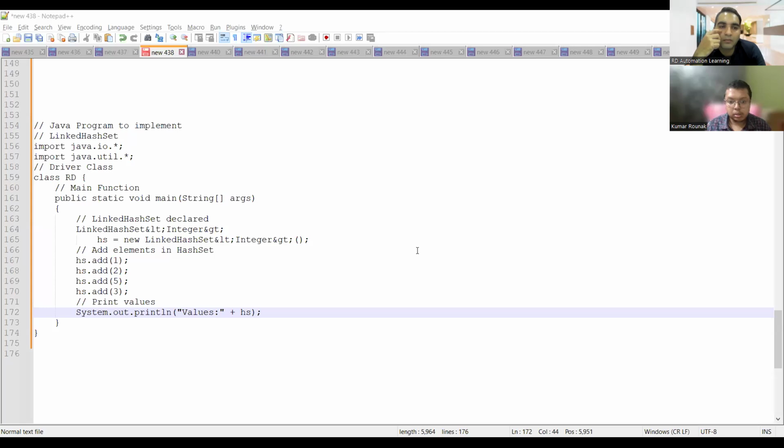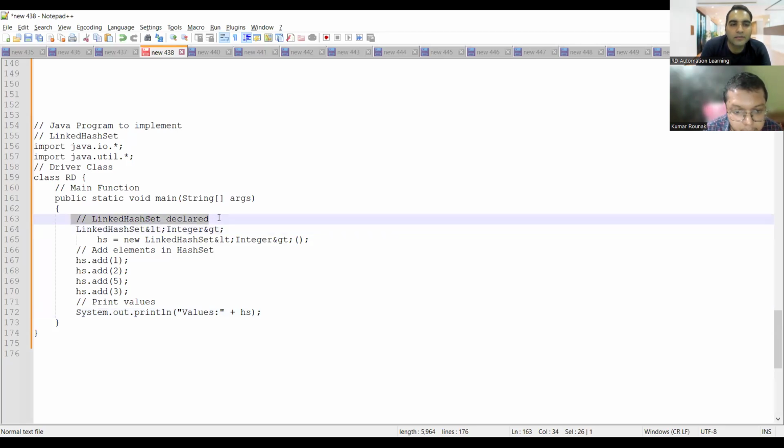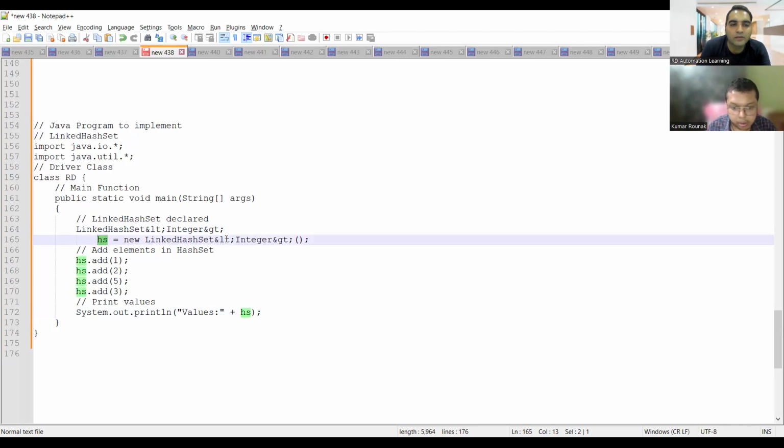What output would you get for this program? It is a LinkedHashSet of Integer. This is just a comment. The LinkedHashSet is declared, so we are declaring one LinkedHashSet here, hs equal to new LinkedHashSet. Ignore these things, this is just a typo.